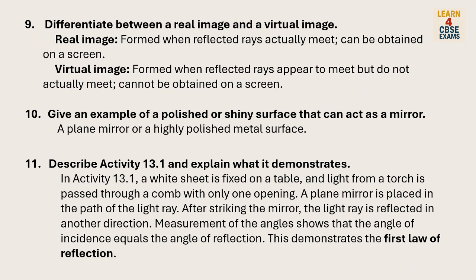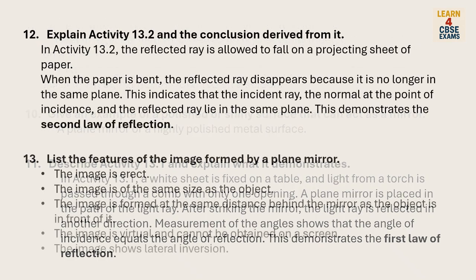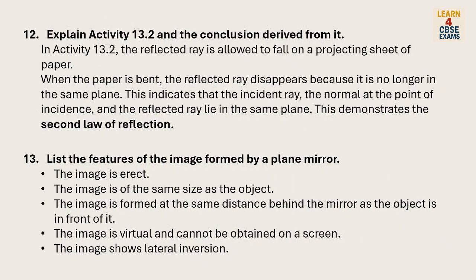Explain Activity 13.2 and the conclusion derived from it. In Activity 13.2, the reflected ray is allowed to fall on a projecting sheet of paper. When the paper is bent, the reflected ray disappears because it is no longer in the same plane. This indicates that the incident ray, the normal at the point of incidence, and the reflected ray lie in the same plane. This demonstrates the second law of reflection.